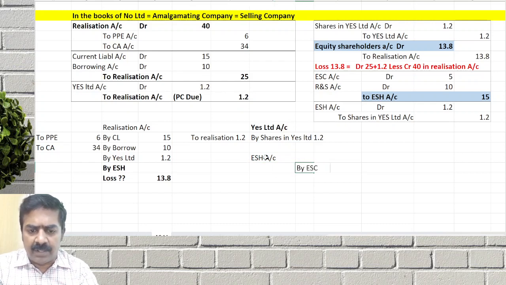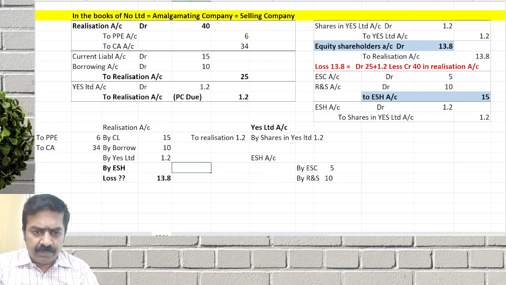How much equity share capital is there? 5 crore. By reserves and surplus, the selling company's reserves and surplus of 10 crores are there. Then to realization loss, how much? 13.8. Realization loss 13.8.